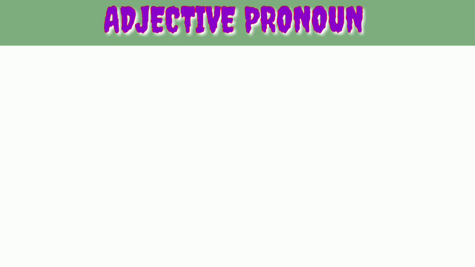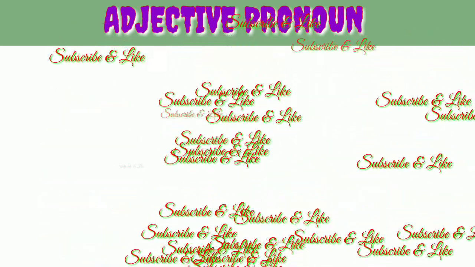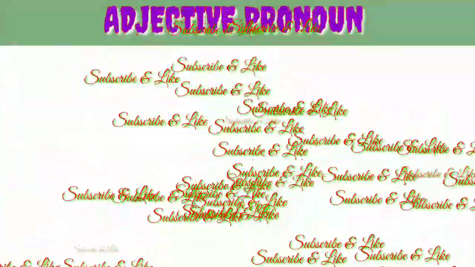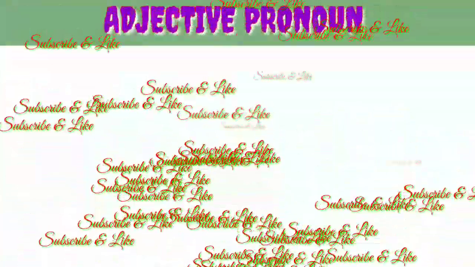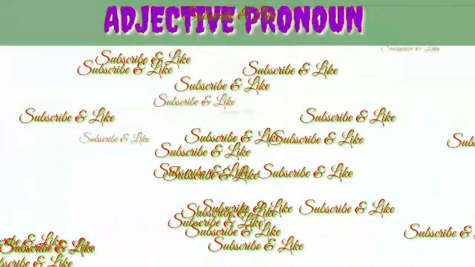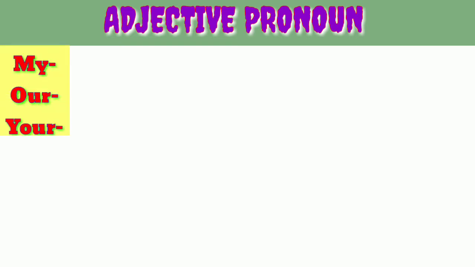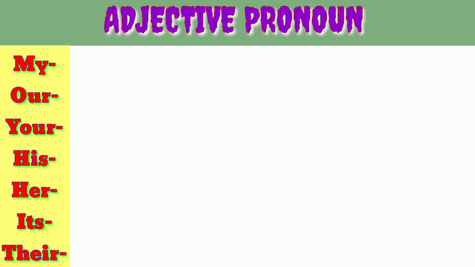If there is an adjective pronoun, definitely we are to use a noun after that adjective pronoun. So there is a noun. Without a noun, we are not going to use any adjective pronoun. So now we are going to see these examples one by one. First we want to see the list: my, our, your, his, her, its, their. These are all adjective pronouns. We want to observe this one.